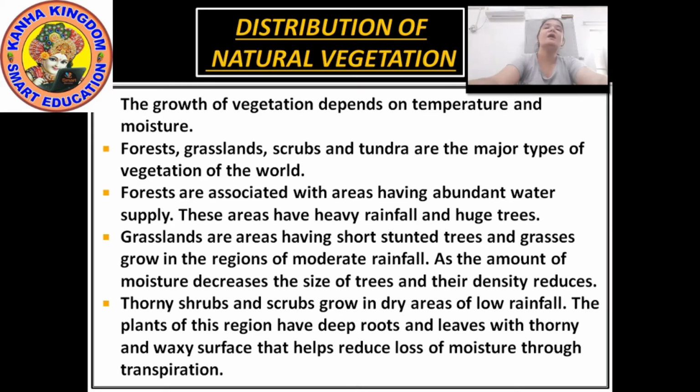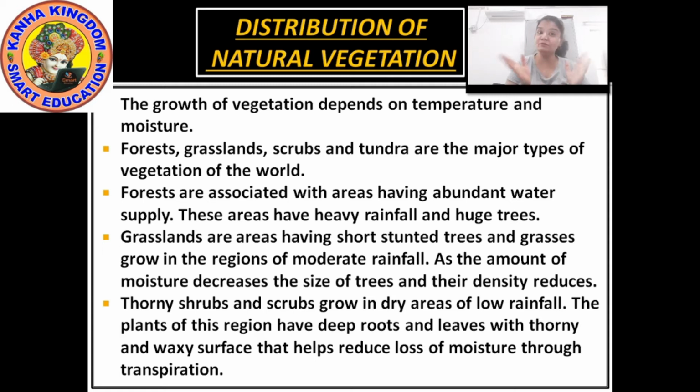Now forests are associated with areas having abundant water supply. These areas have heavy rainfall and huge trees. If we talk about forest, which area is it? It is the area where there is too much rain, heavy rains, and because of heavy rains there are huge trees and greenery. So in the area of heavy rainfall, huge trees may thrive because of the plenty of rain.